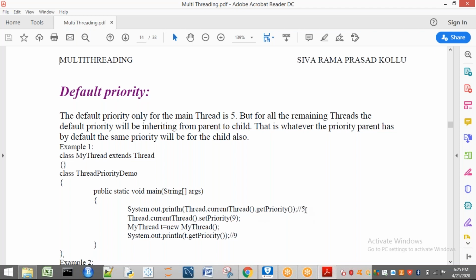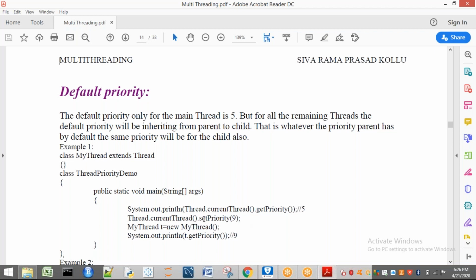So we are going to get what? 5. Okay. Get priority means what? Main dot get priority means what is the priority of your main? 5. Okay. Now I want to change the priority of main. So see here. Thread dot current thread dot main dot set priority. I am changing that priority to what? 9. So from here, what is the priority of main?